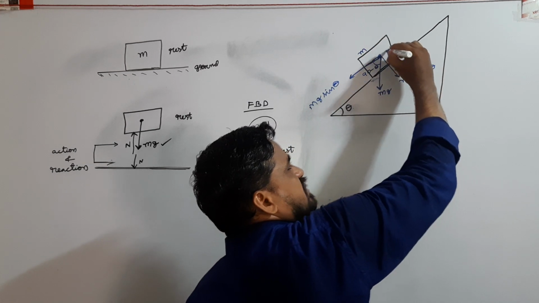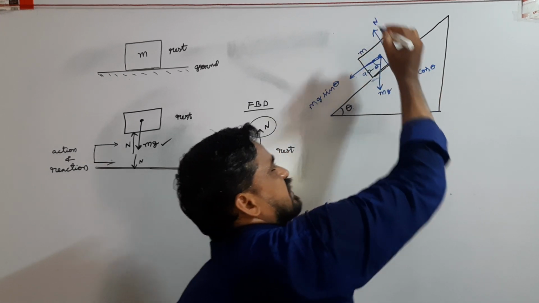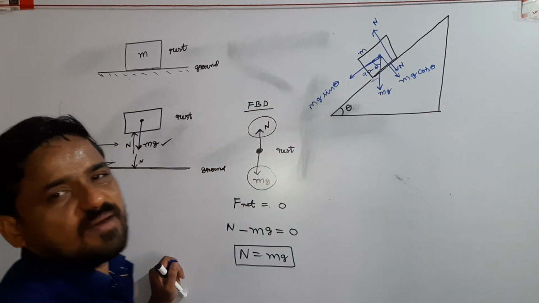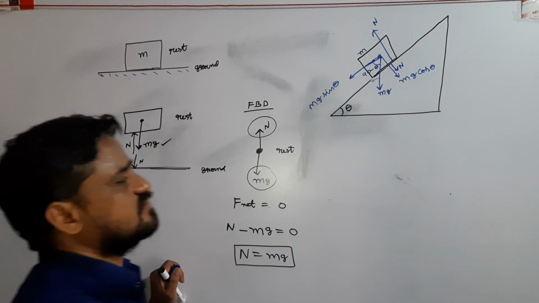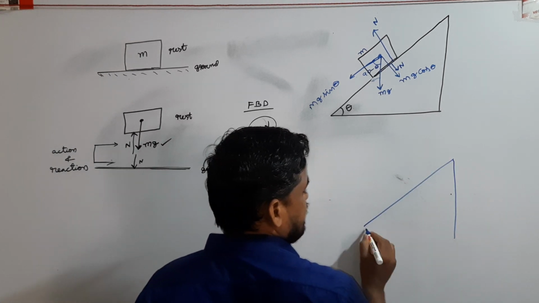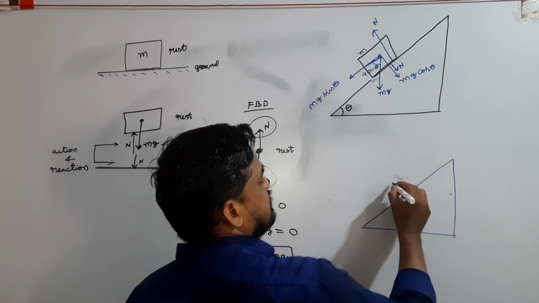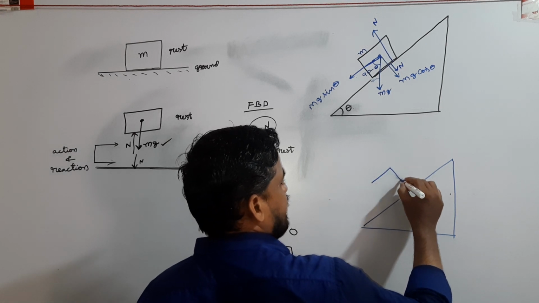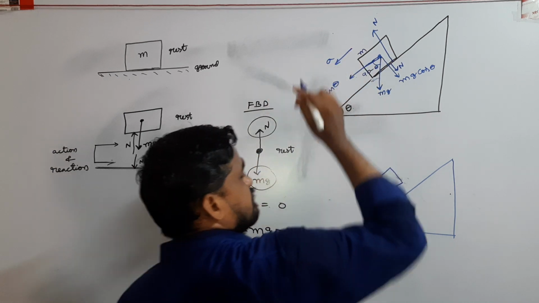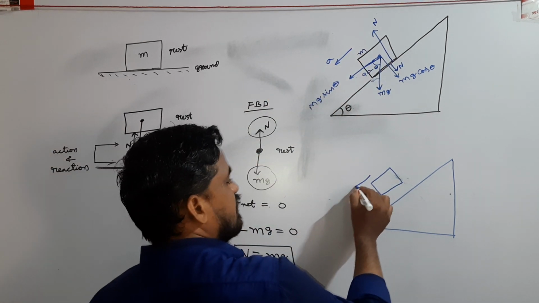Every action has an equal and opposite reaction. So here I consider the direction perpendicular to the inclined plane. Suppose the body slides down with acceleration a.